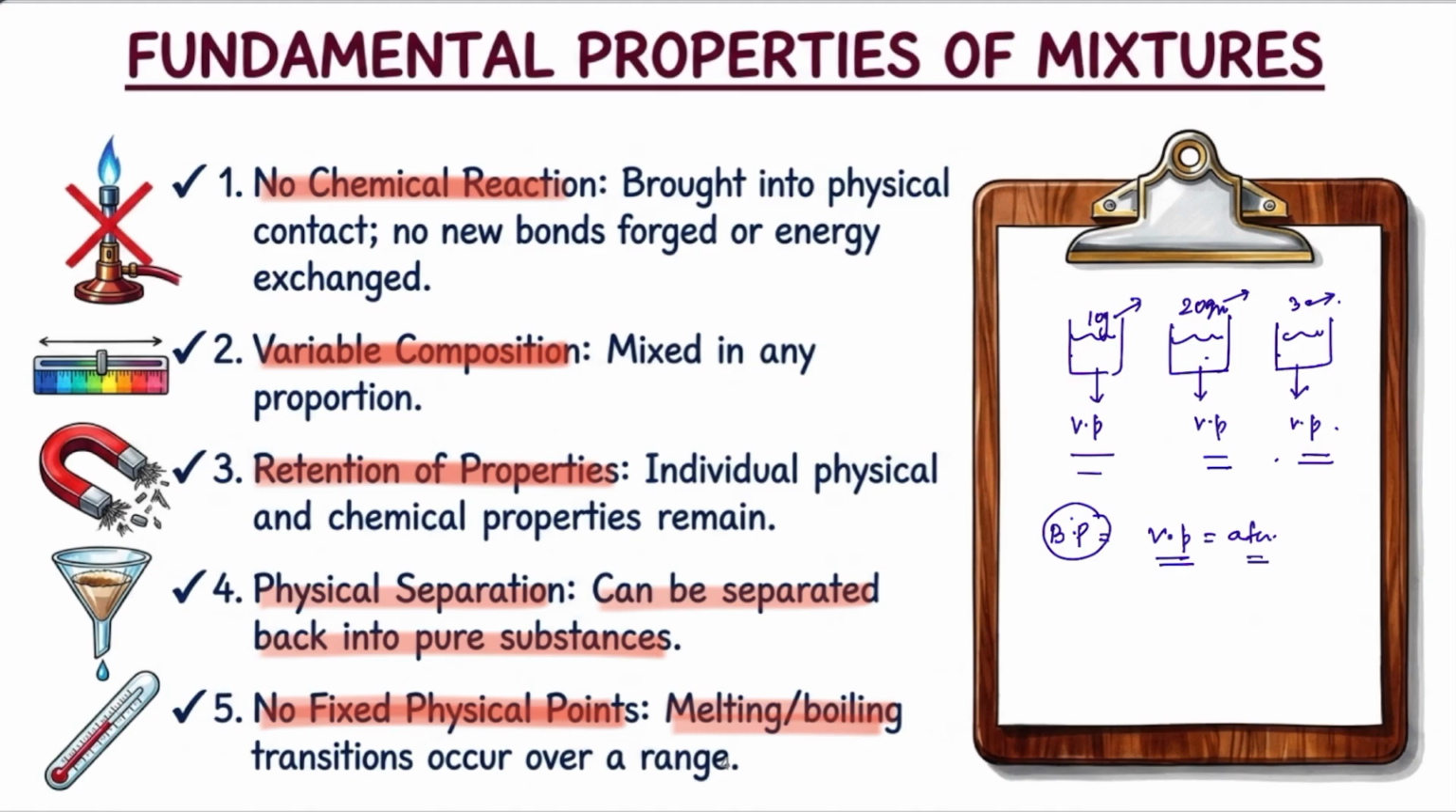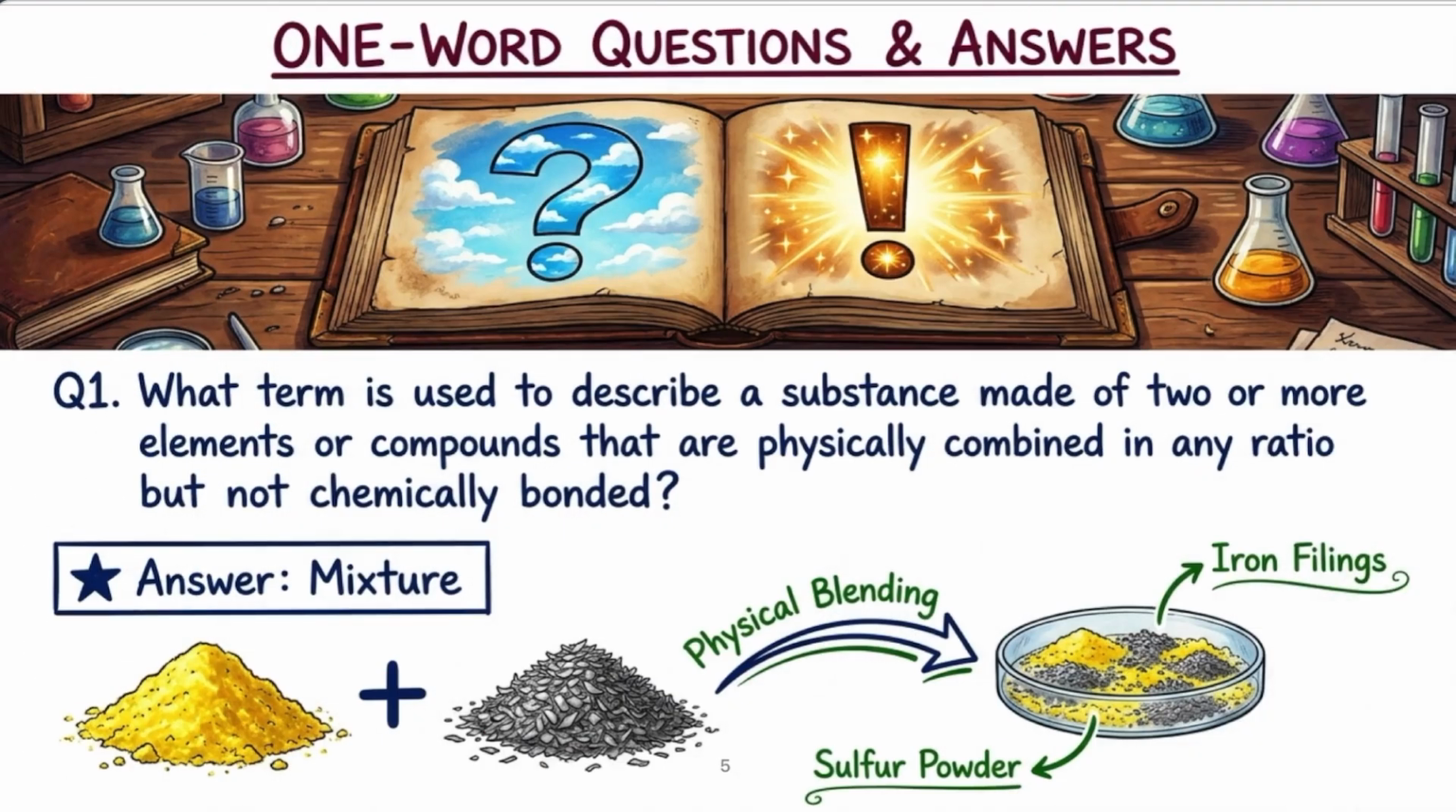Now based on this, we will discuss some one-word question answers. First question: what term is used to describe a substance made up of two or more elements or compounds that are physically combined in any ratio but not chemically combined? We know that is a mixture. Example: sulfur and iron filings mixed together. This is a mixture, and the components can easily be separated simply by using a magnet. Once you put the magnet, all the iron filings will stick to the magnet and sulfur will be left in this petri dish.